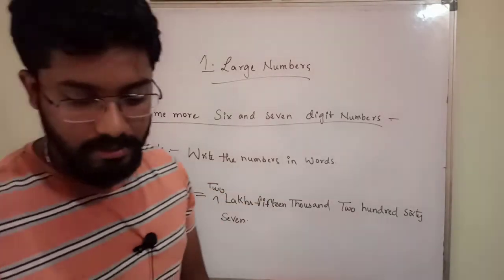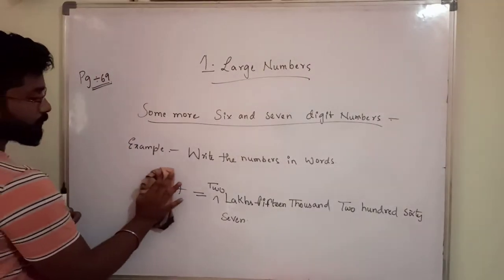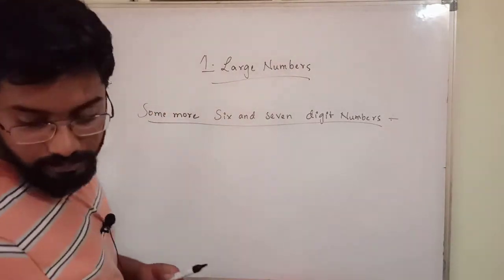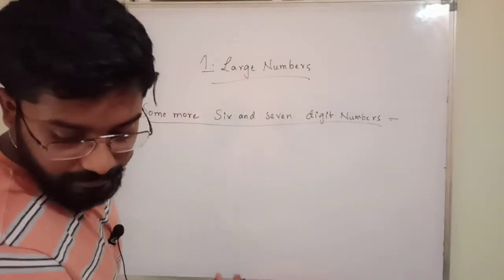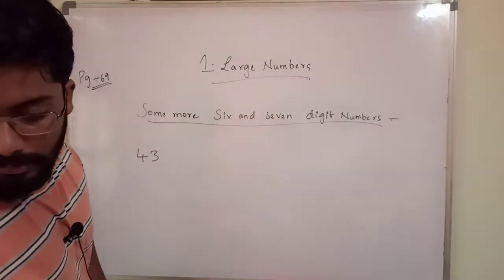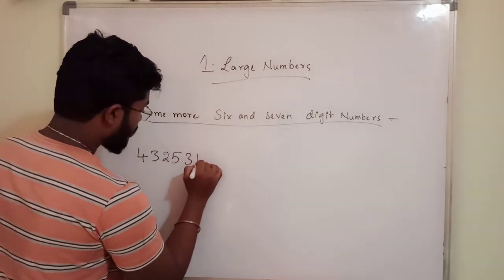So what is the next number? In this example only, 4 3 2 5 3 1 5.